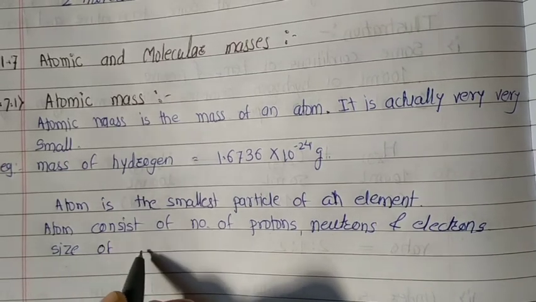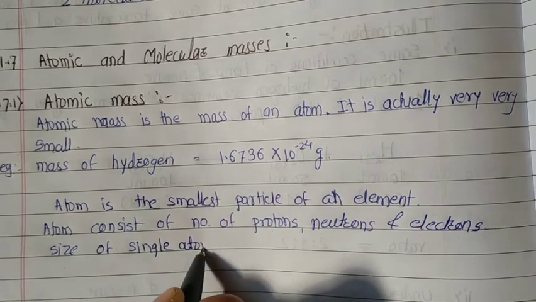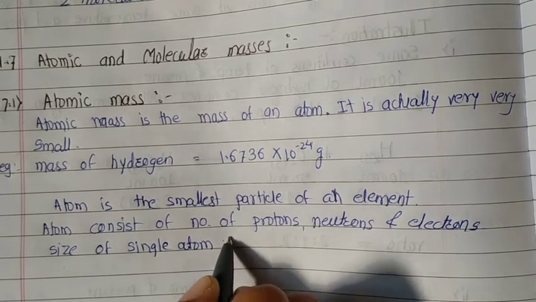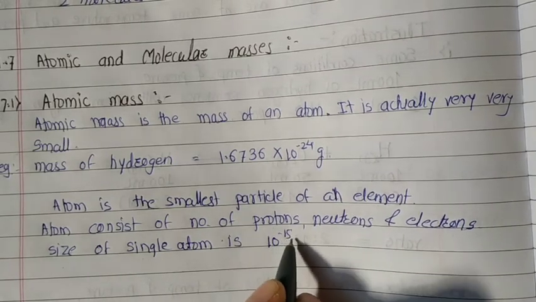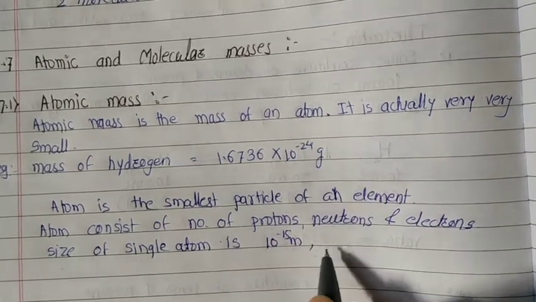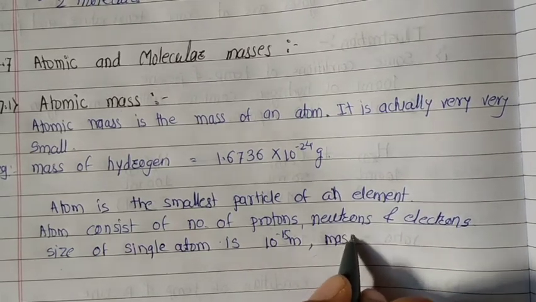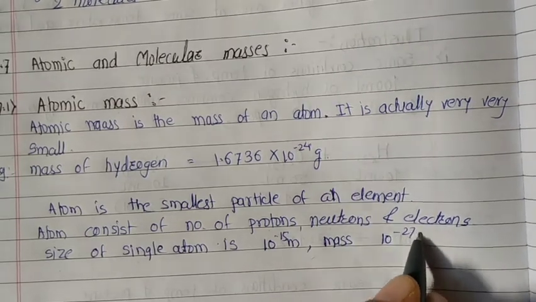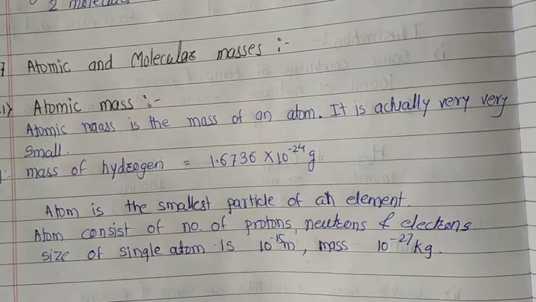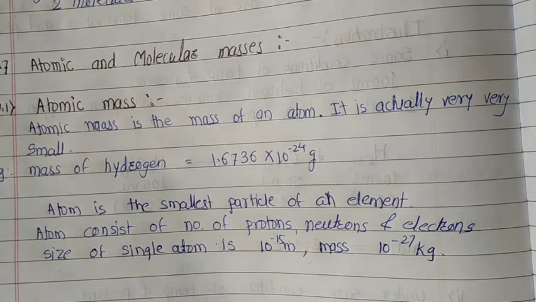The size of a single atom is of the order of 10 to the power minus 15 meter, and its mass is of the order of 10 to the power minus 27 kg. Hence, it is not possible to weigh a single atom.